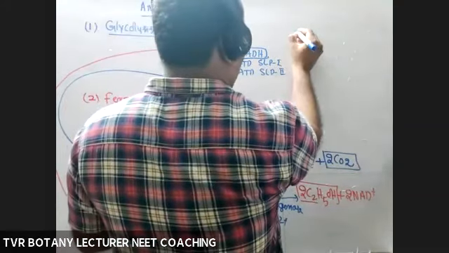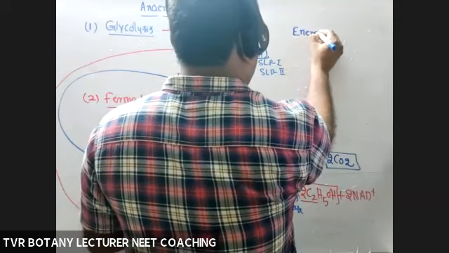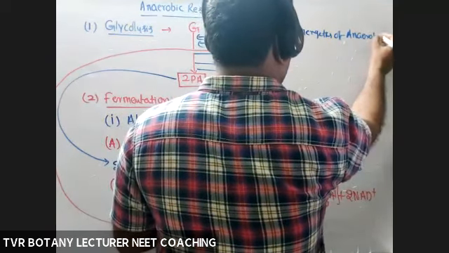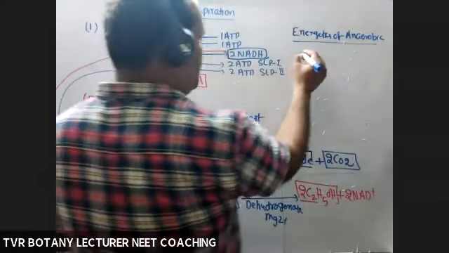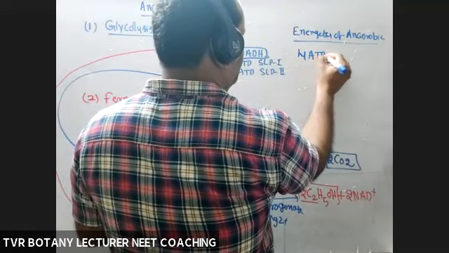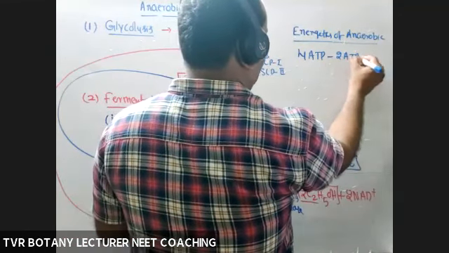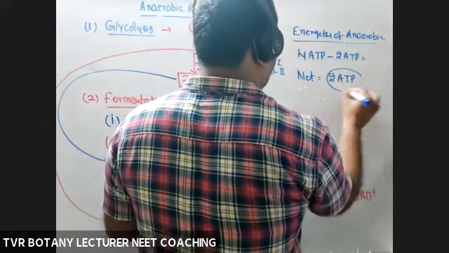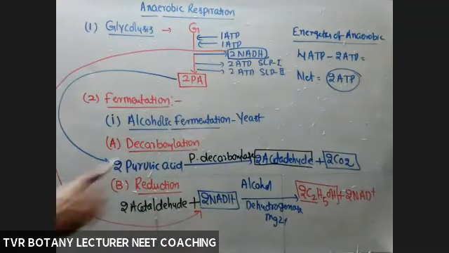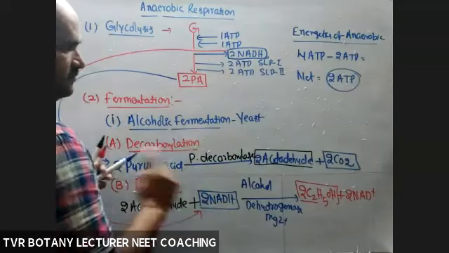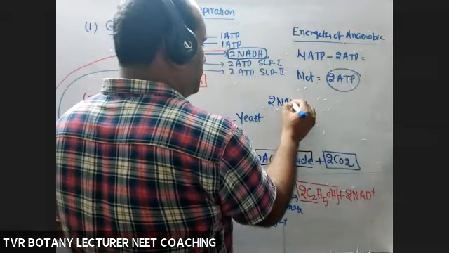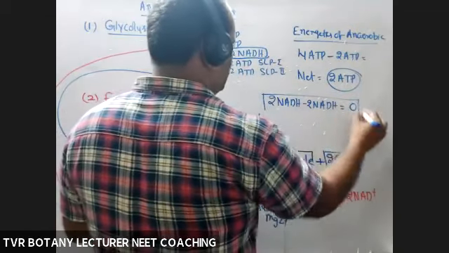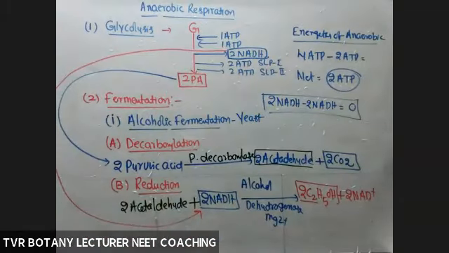In the energetics of anaerobic respiration, 4 molecules of ATP are produced minus 2 molecules of ATP consumed, so the net is 2 ATP only.